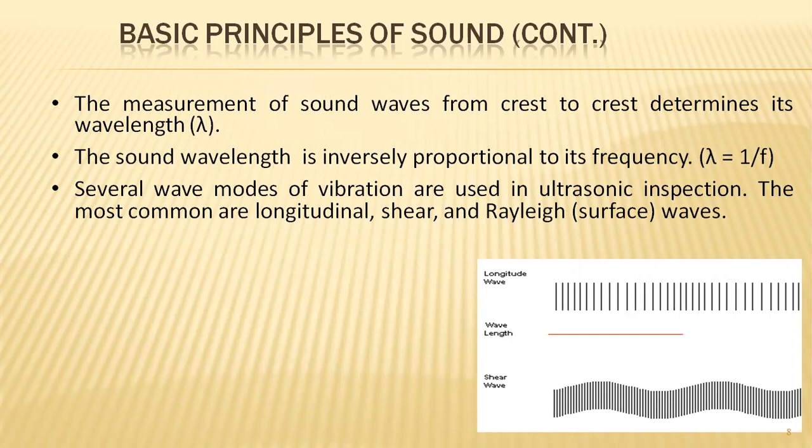And the sound wavelength is inversely proportional to its frequency, where many of these wave modes of vibration are used in ultrasonic inspection. By varying its frequency levels also, if you utilize sound wave propagation with frequency greater than 20 kilohertz, then it comes under the concept of ultrasonic inspection itself.